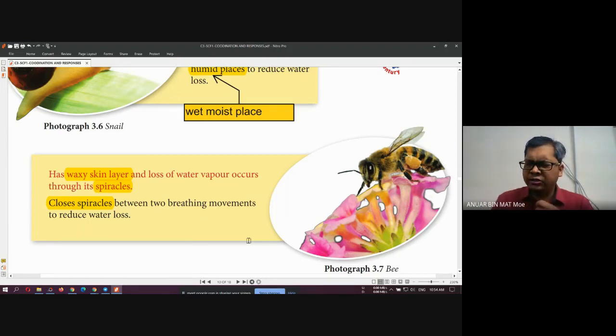exchanges the gases. For example, in humans we have our nostrils, right? In our nose we have the lubang hidung, the opening through which we can exchange gas. We breathe in air and then we breathe out the air using the nostril. But in insects we call it a spiracle. You just remember that. The spiracle closes and opens between two breathing movements to reduce water loss. So you just remember that.